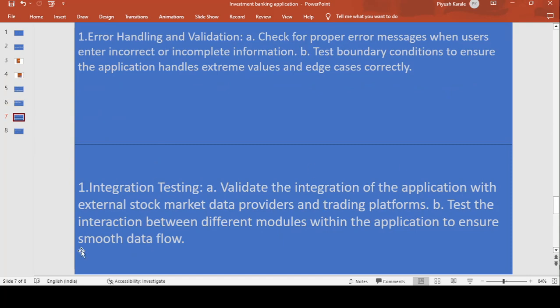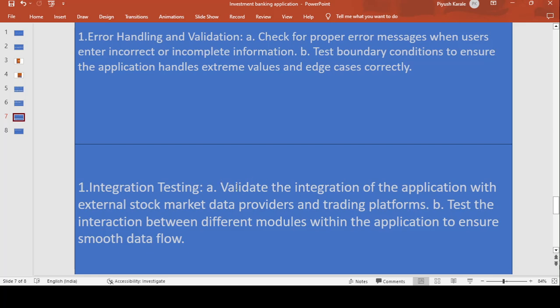Validate the integration of the application with the external stock market data provider and trading platform. Next, test interaction between different modules within the application to ensure smooth data flow. What does integration testing say? Validate the integration of the application with the external stock market data provider and trading platform. So what the actual market value is, and whether our application is integrated with those third party tools or not. You have to check that whatever information the third party tool provides, our application integrates with it, and that they provide real time data or not,